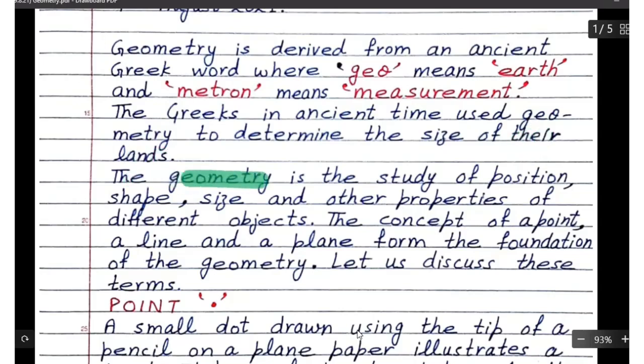Geometry is the study of position, shape, size, and other properties of different objects. The concept of a point, a line, and a plane form the foundation of geometry. Now let us discuss these terms one by one.